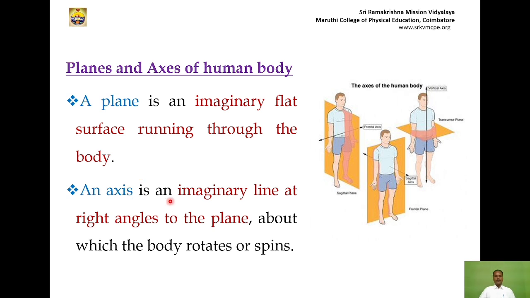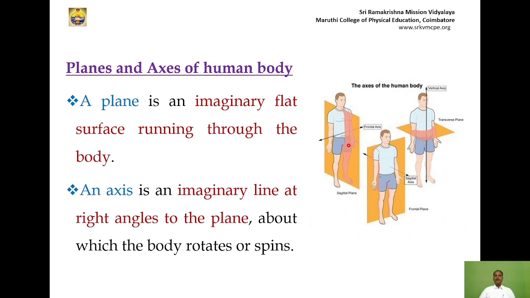An axis is an imaginary line at right angles to the plane about which the body rotates or spins. The axis helps to rotate the object. If any object rotates, there is a plane and there is an axis. With the help of the axis, the object rotates.